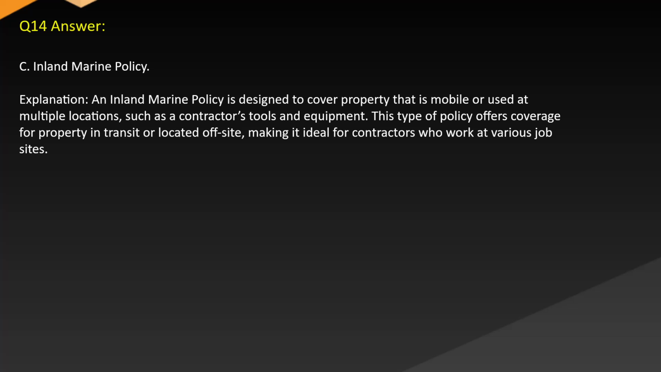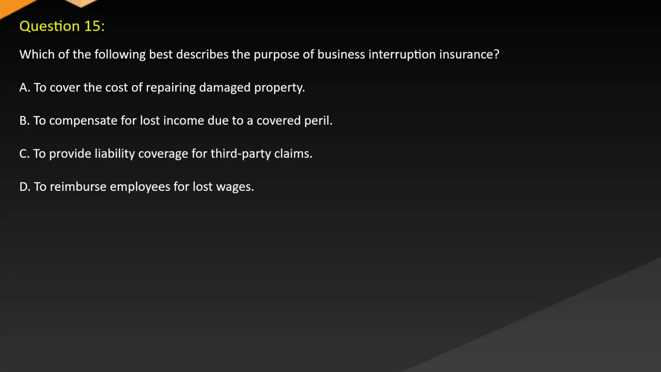Question 15. Which of the following best describes the purpose of business interruption insurance? A. To cover the cost of repairing damaged property. B. To compensate for lost income due to a covered peril. C. To provide liability coverage for third-party claims. D. To reimburse employees for lost wages.